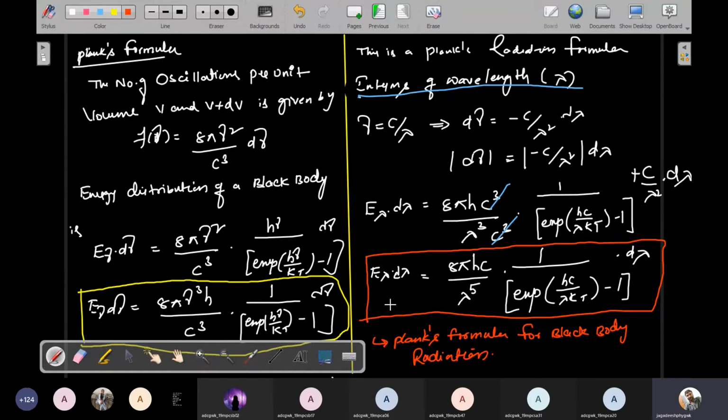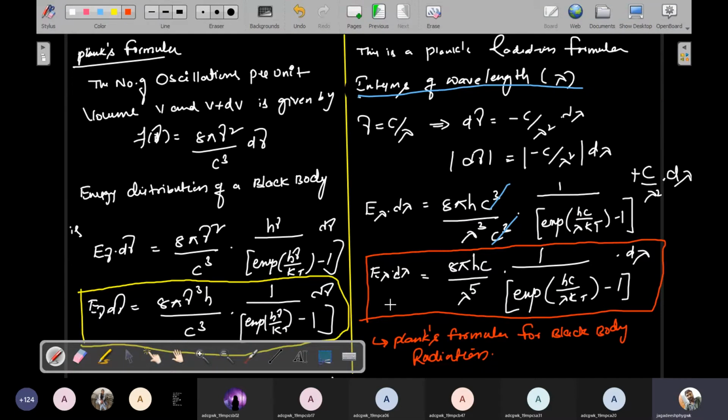So understand everybody, first of all, I derive Planck's formula in terms of emitted frequency. After that I'll change it in terms of wavelength. How can I change to wavelength? Because nu is equal to c by lambda, I simply differentiate. After differentiating, I get one value. Using that value and substituting it, I'll get the final expression in terms of wavelength.